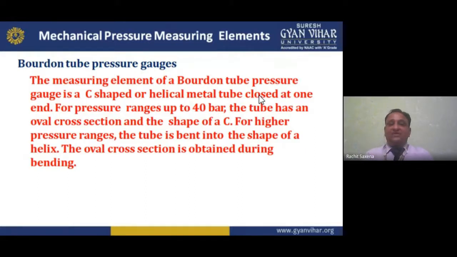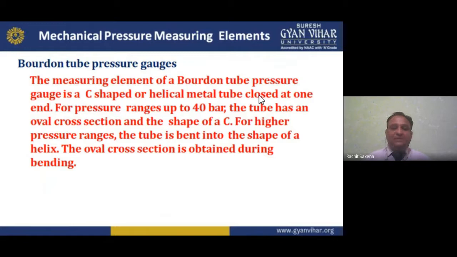For pressure ranges up to 40 bar. How much pressure range can we find? Up to 40 bar. The tube has an oval cross section. Which type of cross section? Oval cross section, and the shape of a C. Basically, this C structure we have like this or like this.